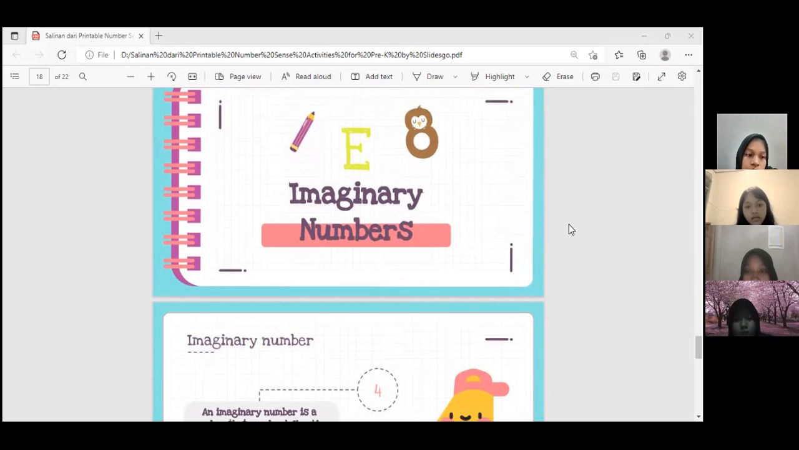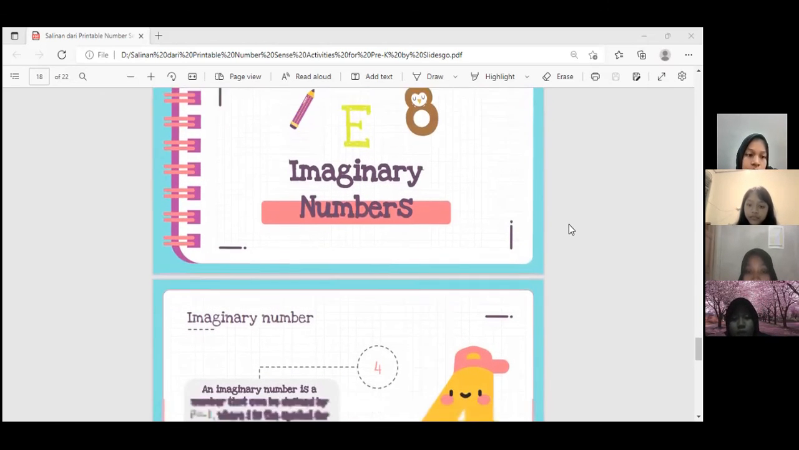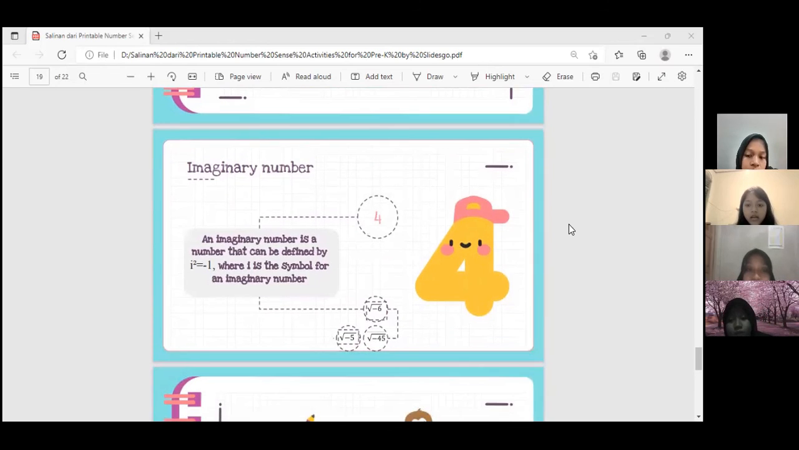Next material is imaginary numbers. Imaginary numbers are numbers defined by i squared equals minus 1. Examples of imaginary numbers are the square root of minus 6, the square root of minus 5, the square root of minus 45, etc. Next.